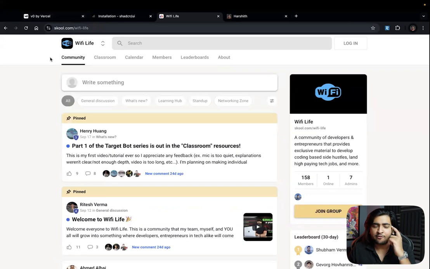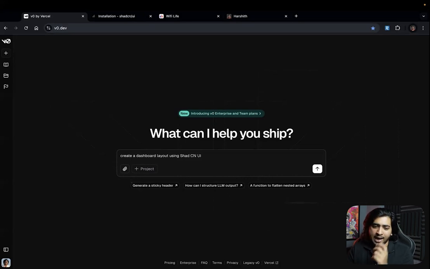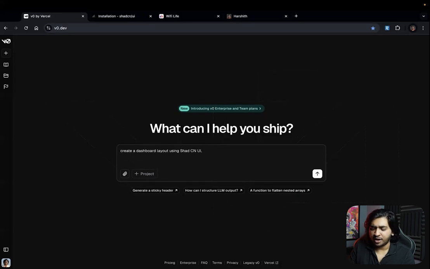Alright, so now that we know mentally what we want to do, we just go ahead and say, create a dashboard layout using ShadCN UI. You don't have to mention ShadCN UI, it already does, but I like doing it using ShadCN UI. And then simply specify: have a left sidebar, then a header strip. These words are very important, like left sidebar, header strip.